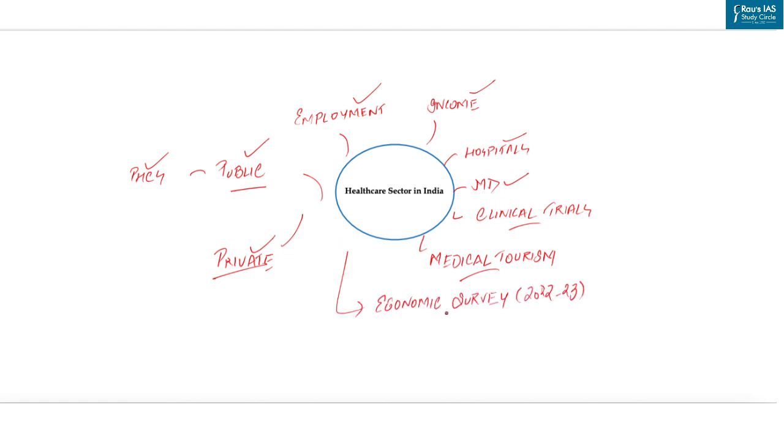Further, one must understand the government spending on the healthcare sector as well. According to Economic Survey 2022-23, the central and state governments' budgeted expenditure on healthcare touched 2.1% of GDP in financial year 2023 and 2.2% in financial year 2022, against 1.6% in financial year 2021. So with this we can see that the contribution of central and state governments is increasing with respect to expenditure on healthcare.